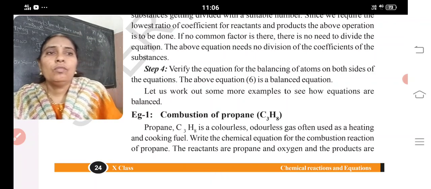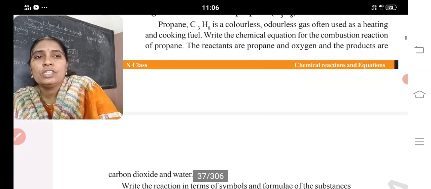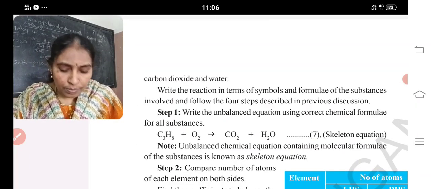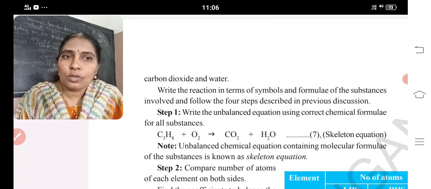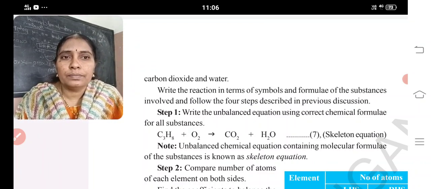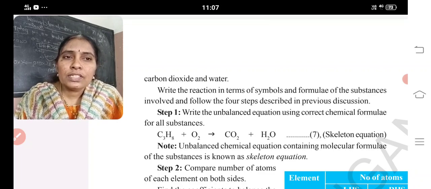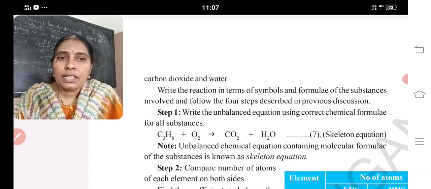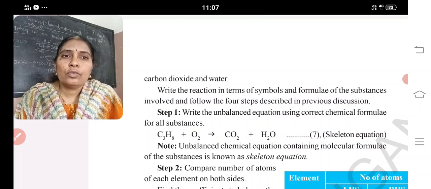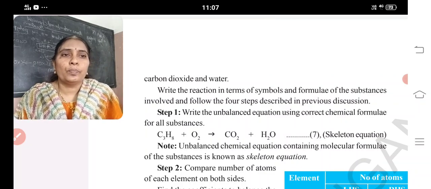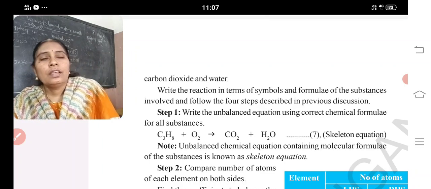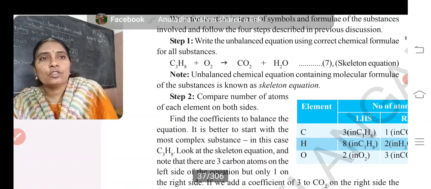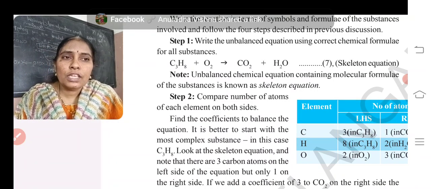Okay. Next, combustion of propane. Another example, propane formula is C3H8. Combustion means burning in the presence of oxygen. C3H8 plus O2 gives rise to carbon dioxide plus water. Now you can check that carbons are 3 towards the LHS, hydrogens are 8, oxygens are 2. So an unbalanced chemical equation is said to be a skeleton equation.